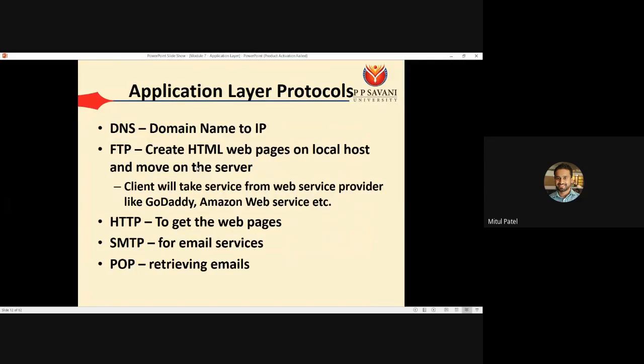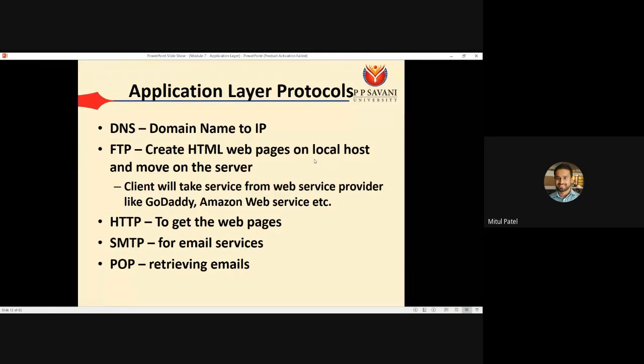So application layer protocol, first one is the DNS, the domain name to IP. That means the conversion from domain name to IP can be done by the DNS. FTP is used to create HTML web pages on localhost and move them to the server. For example, let's say we have various service providers.